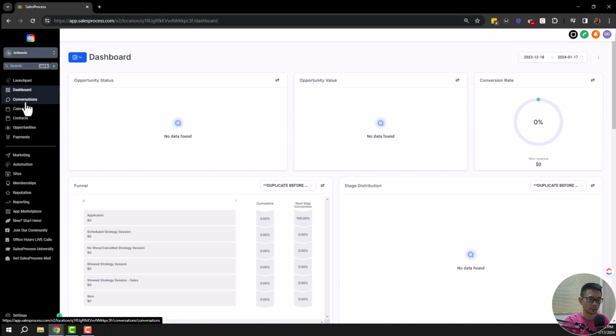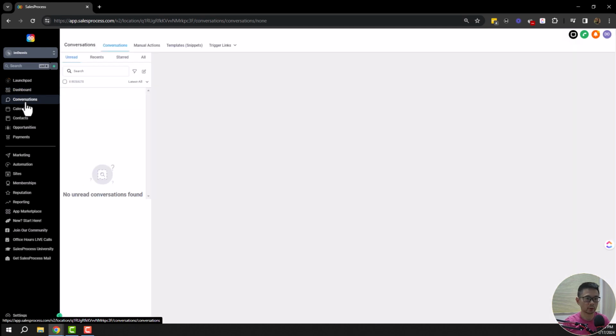so you can make improvements on that stage. Alright, the next place that we're going to go is conversations. Under conversations, this is where you have your different conversations with your customers, your clients. It could be using email, Instagram, Facebook, LinkedIn, TikTok. All the conversations could be inside here, so you don't have to go to different platforms and chat with them individually on the platform itself.